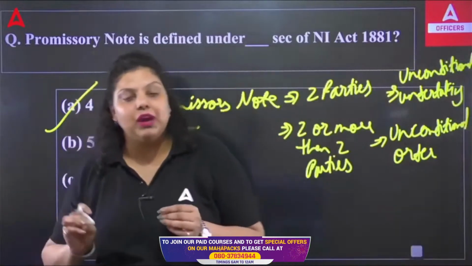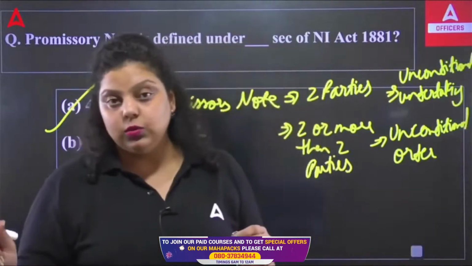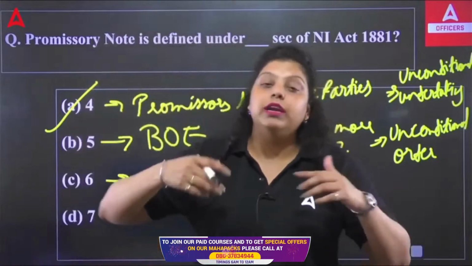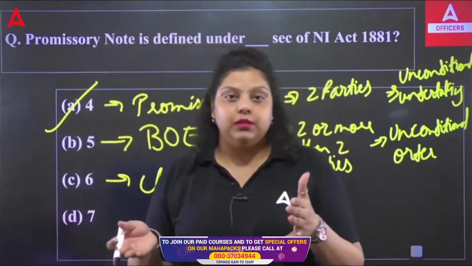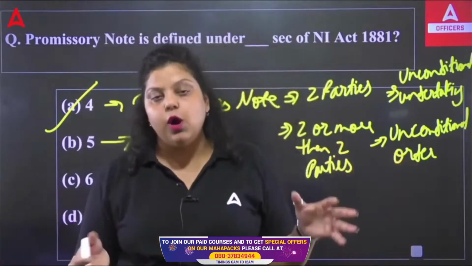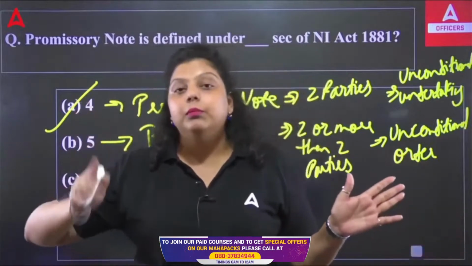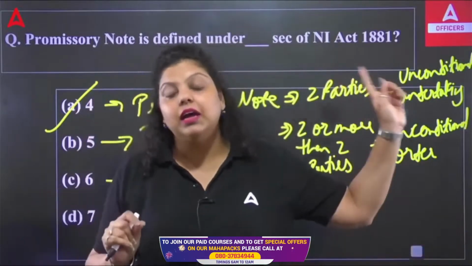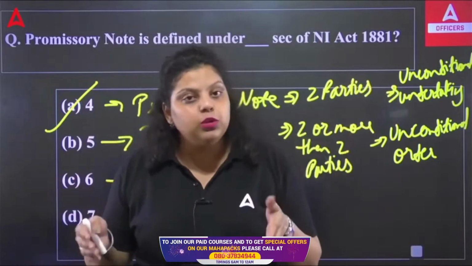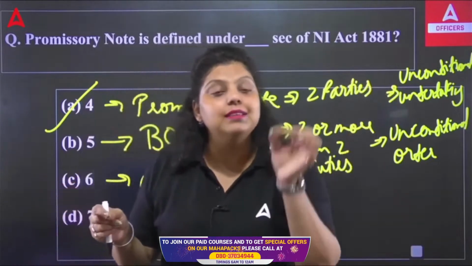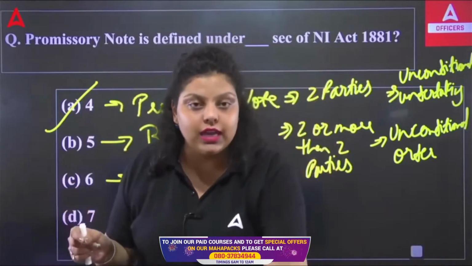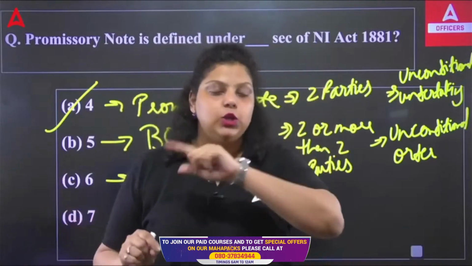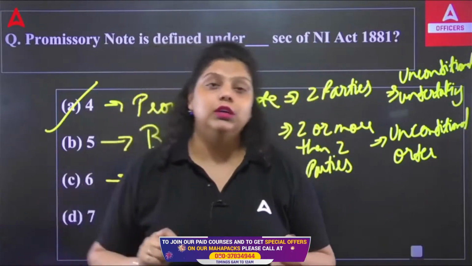It's a document in writing not containing a currency note. It promises to pay a certain sum of money to a certain person or on the order of the bearer. But one thing is very important, that is unconditional undertaking. So, promissory note is a document in writing which contains an unconditional undertaking to pay a certain sum of money to a certain person or on the order of the bearer.